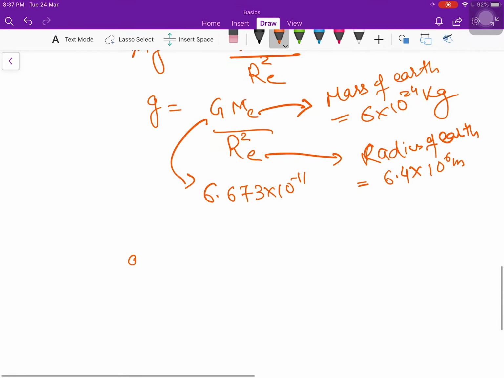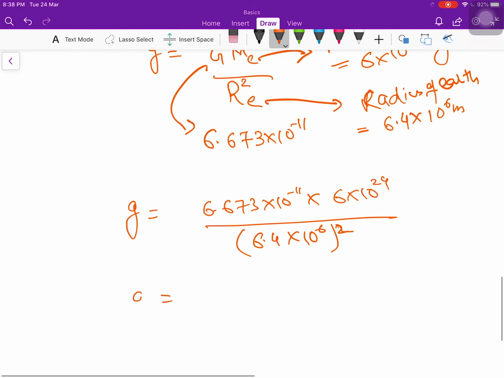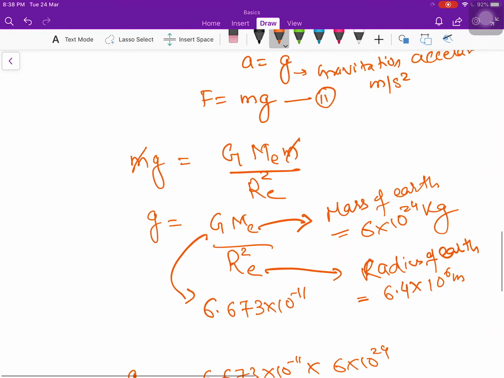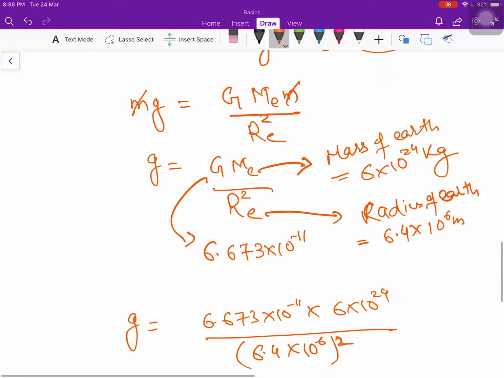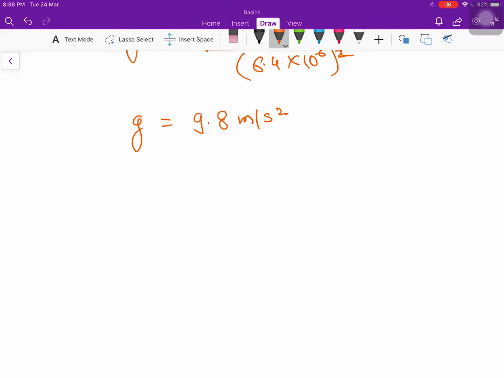So what will be g? g will be 6.673 into 10 to the power minus 11 into 6 into 10 to the power 24 divided by 6.4 into 10 to the power 6 whole square. When you solve it, you will get g approximately 9.8, and as I have already said, its unit is meter per second square. So this is gravitational acceleration.